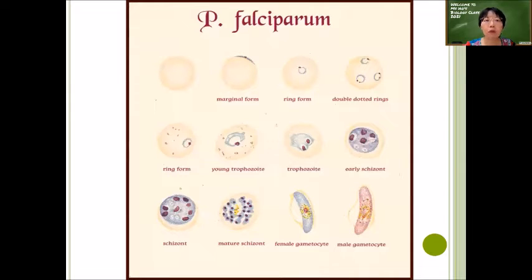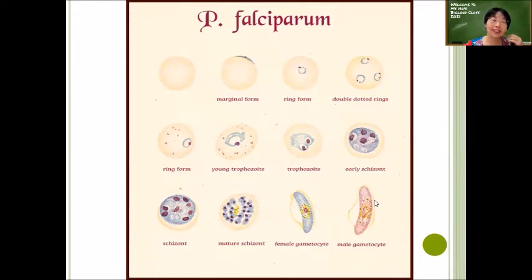Plasmodium falciparum, if you look over here, will go through different stages of its life cycle. At different stages, the shape of this cell, because it's a unicellular organism, will be different. This is the stage where it is ring shaped and it grows and multiplies inside the red blood cells. Then slowly it becomes spherical in shape, and after that it becomes elongated. So at different stages, it has a different shape.